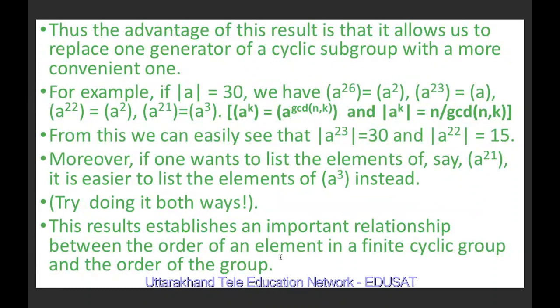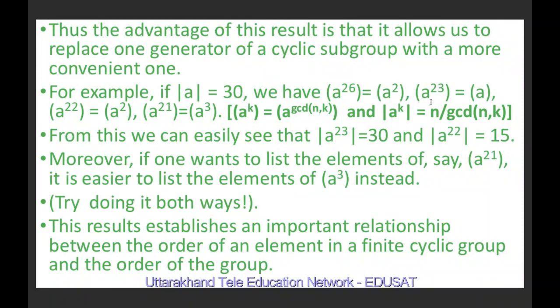Thus the advantage of this result is that it allows us to replace one generator of a cyclic group with a more convenient one. For example, if the order of a is 30, we have the cyclic group generated by a^26 is equal to the cyclic group generated by a^2. Because the cyclic group generated by a^k is equal to the cyclic group generated by a^gcd(n,k), these two cyclic groups are equal.